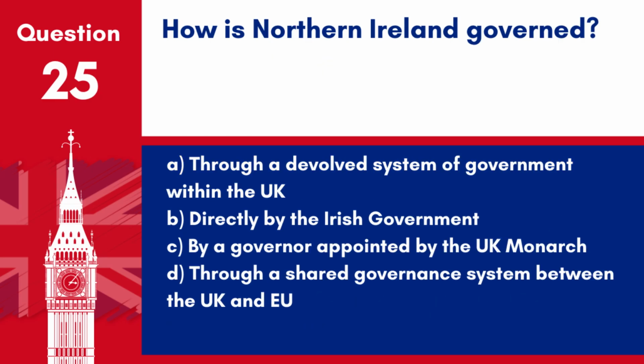Question 25. How is Northern Ireland governed? A. Through a devolved system of government within the UK. B. Directly by the Irish government. C. By a governor appointed by the UK monarch. D. Through a shared governance system between the UK and EU. Answer A. Northern Ireland is governed by its own assembly, which has devolved powers similar to those of Scotland and Wales.